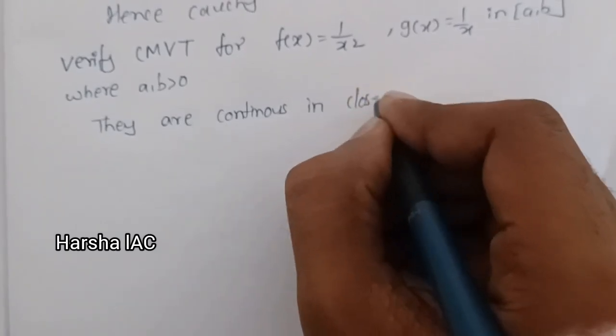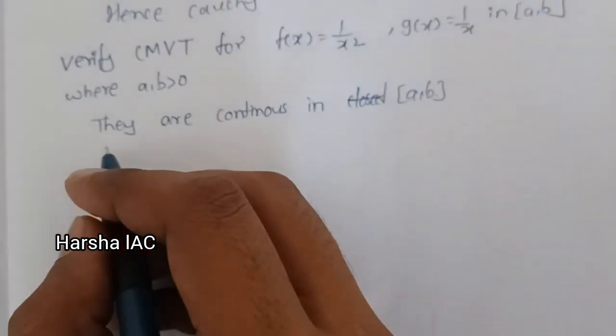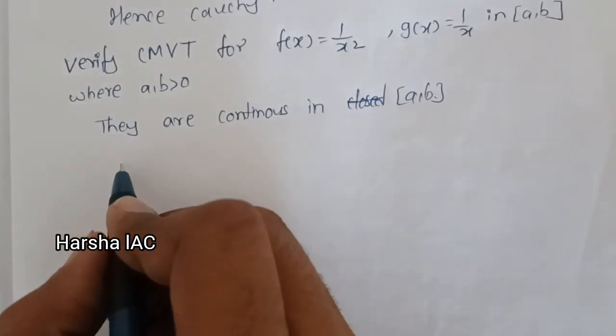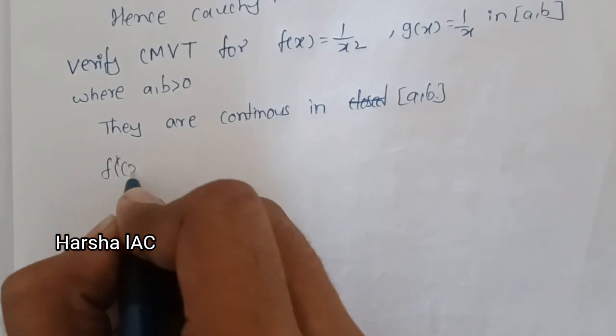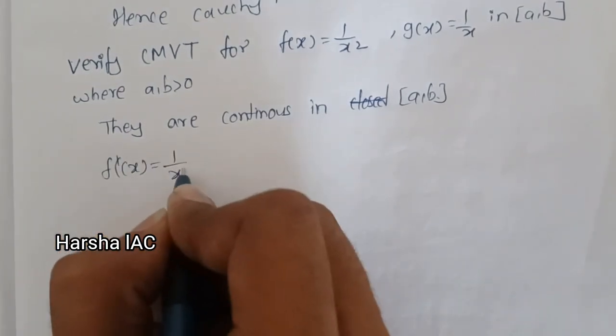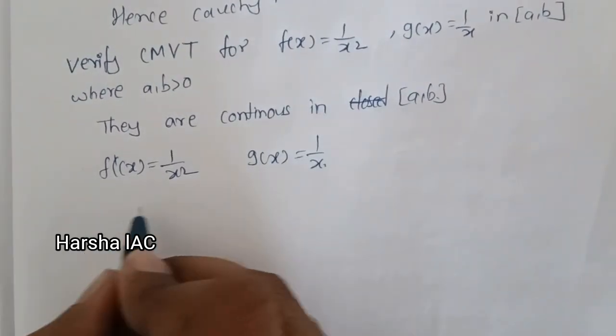In closed, that means closed [a, b]. Then we have to check the differentiability of the functions. Given f(x) = 1/x² and g(x) = 1/x, next we differentiate them.